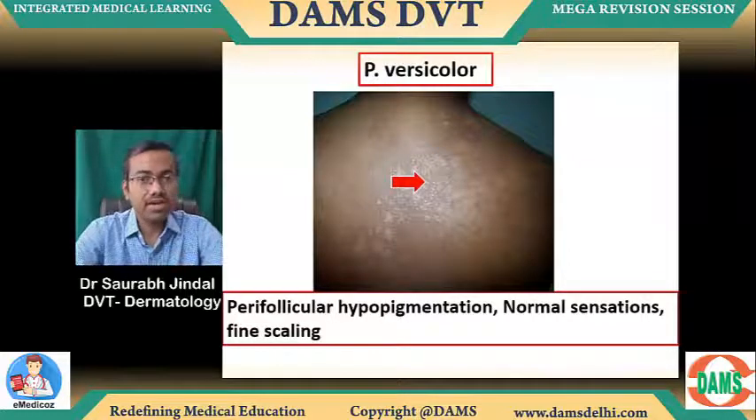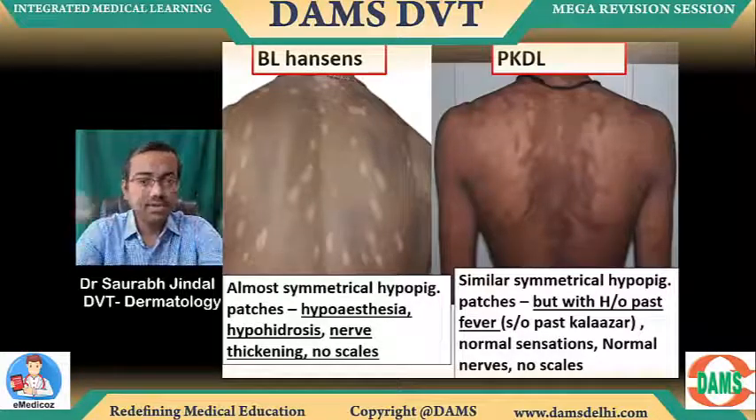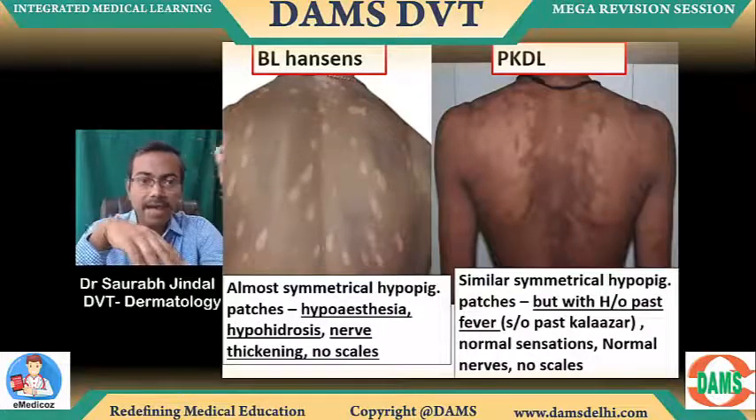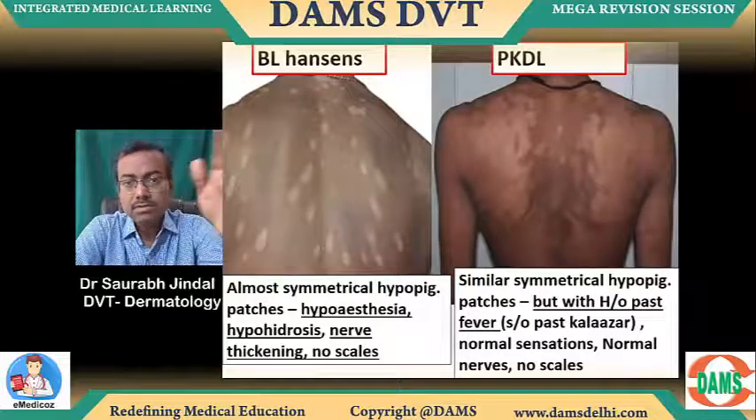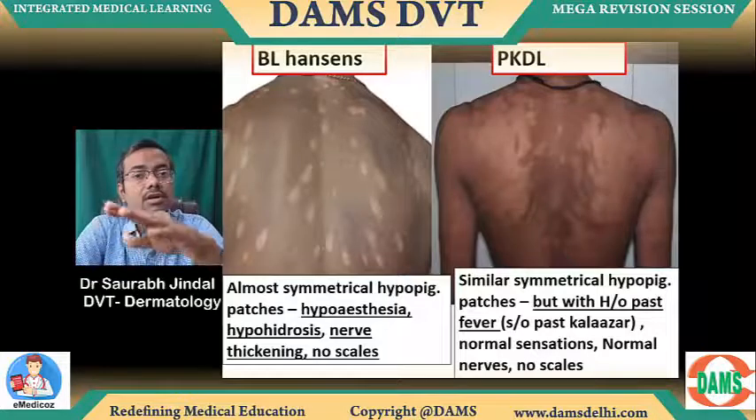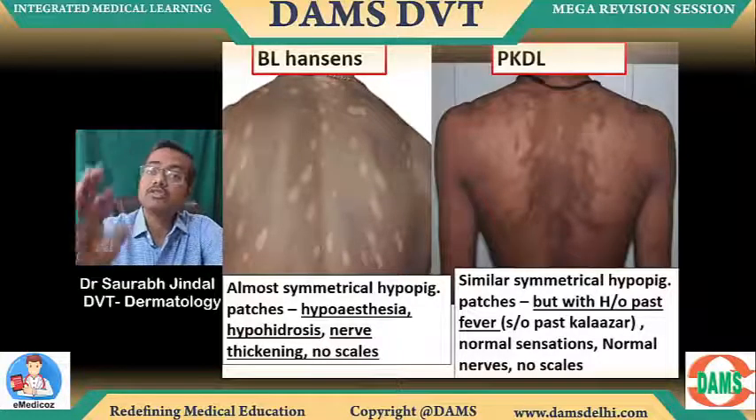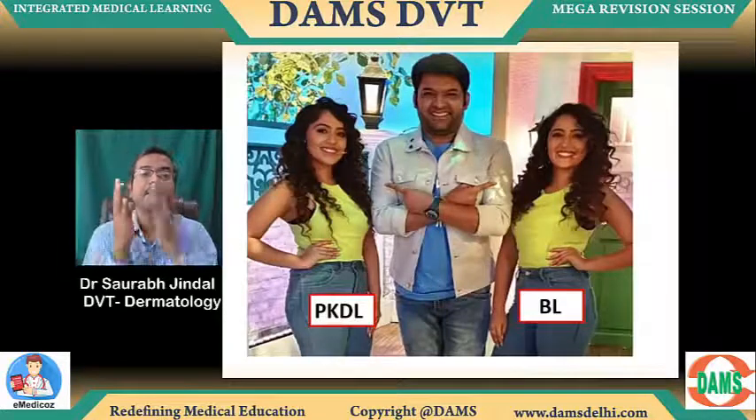Perifollicular hypopigmentation, normal sensation, normal sweat is typically pityriasis versicolor. Okay, you got this, small lesions. Side by side dermatology again, very similar images: BL, Hansen and PKDL. Almost the same hypopigmented, almost symmetrical patches on both sides of the midline. But in Hansen, you will have sensory loss, endemic areas mentioned, thicker nerve. In PKDL, no sensory loss. Same endemic areas as Hansen's. No difference in the endemic areas, but what is mentioned is going to be the past fever, as I said. So almost the same image, BL and PKDL.